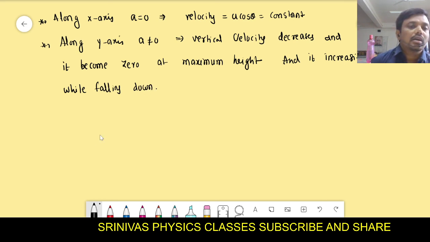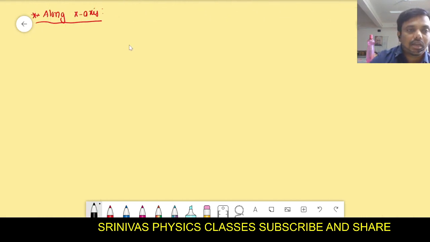Okay, right? And now what we have to show here is that the trajectory of a projectile is a parabola. For that we have to take along the x-axis, we have to write the values. Along the x-axis, initial velocity is what?